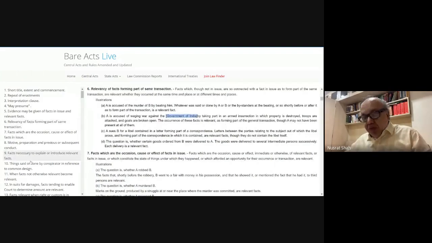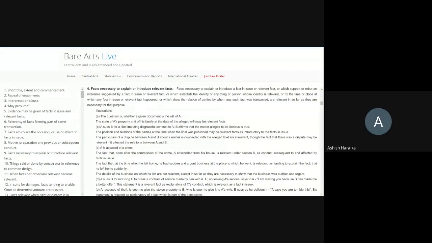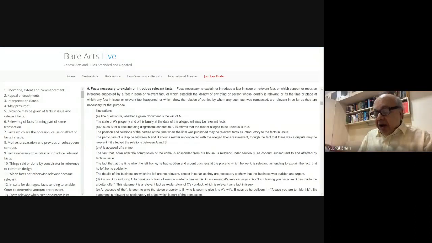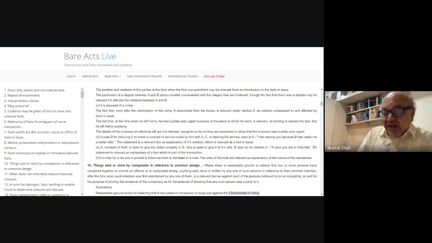Now open Section 9, illustration F. Under Section 9, you are explaining to the court the nature of the transaction. It is explanatory. Evidence explaining the incident of the case is allowed, and the cries of the mob are relevant under Section 6.